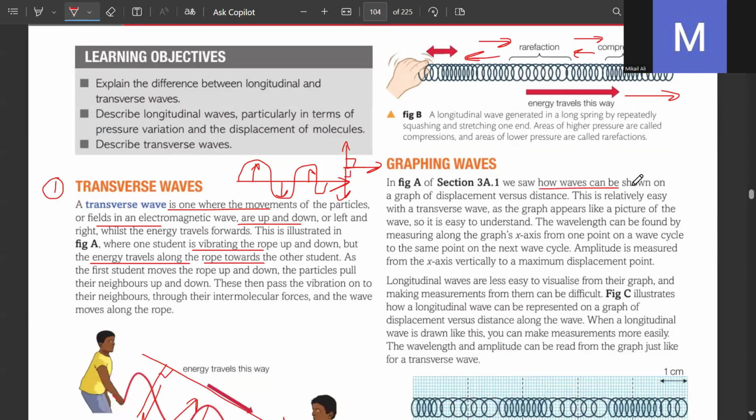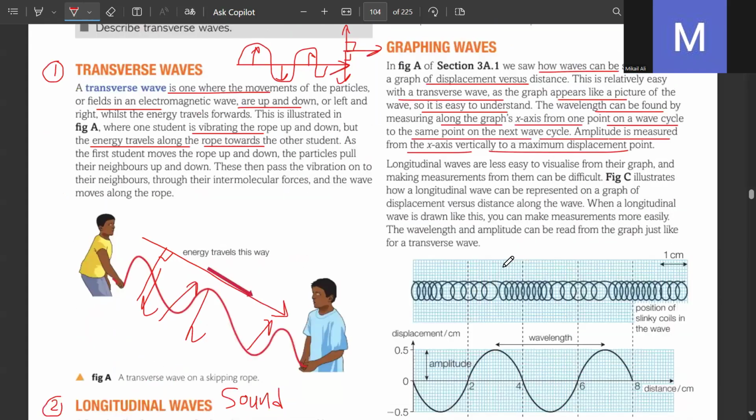So how waves can be shown on a graph of displacement versus distance, and this is relatively easy with a transverse wave, as the graph appears like a picture of the wave, so it is easy to understand. The wavelength can be found by measuring along the graph's x-axis from one point on a wave cycle to the same point on the next wave cycle, and amplitude is measured from the x-axis vertically to the maximum displacement point. Longitudinal waves are much less easy to visualize from their graphs, and making measurements from them can also be difficult.